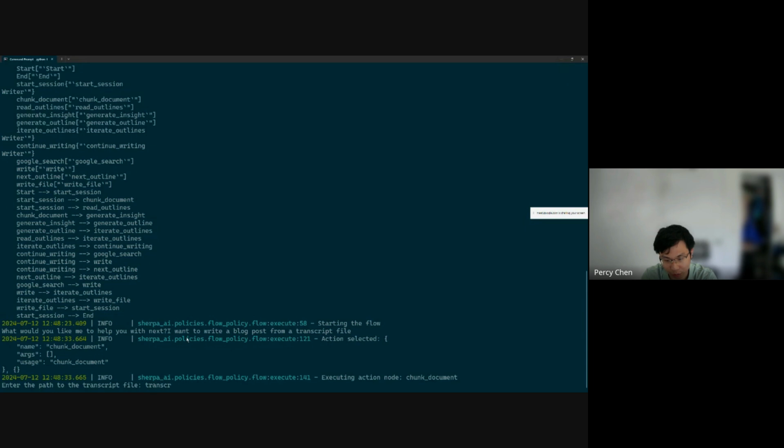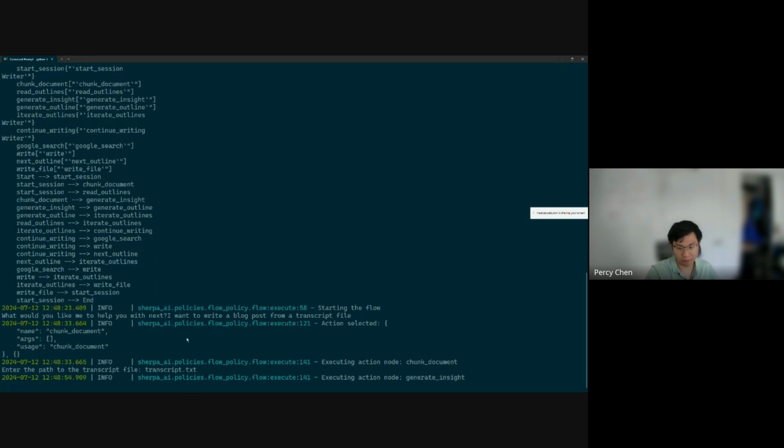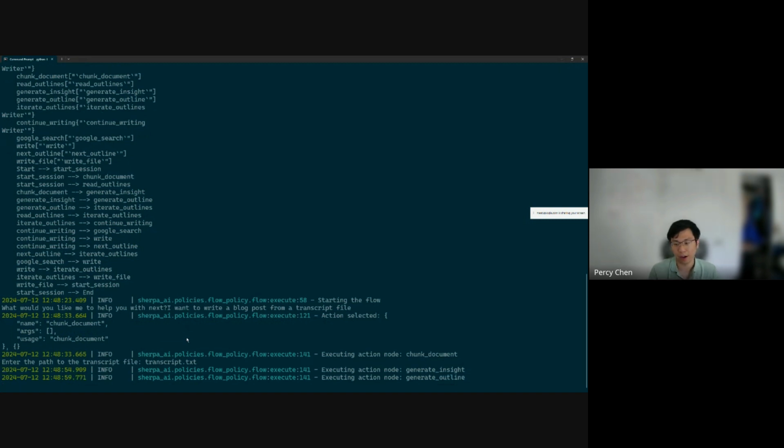So I already have a transcript file called transcript.txt. If you want to know what it is, just come to the breakout room, but it's just about a larger model and something like that. So what will happen is it will start to generate the actions that I defined for it.